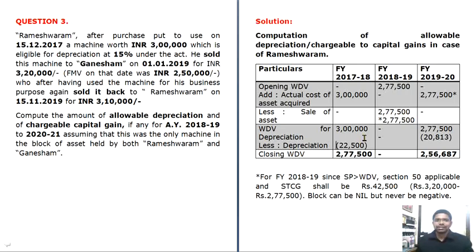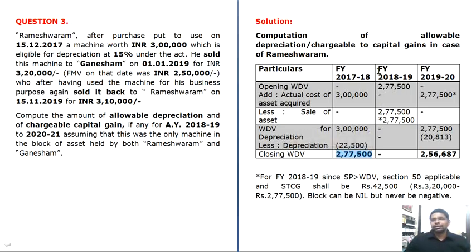It is just general machinery, so it qualifies for 15% depreciation, which is also given in the question. 15% on 3 lakh is 45,000, and you are only entitled to 50% of that.